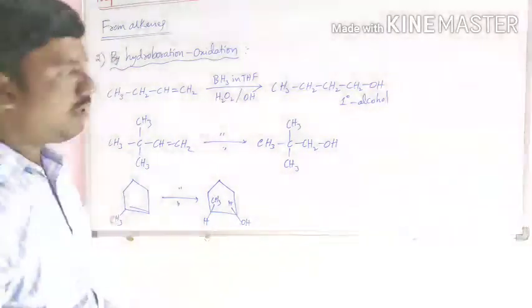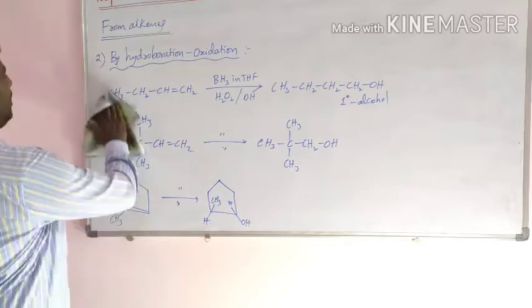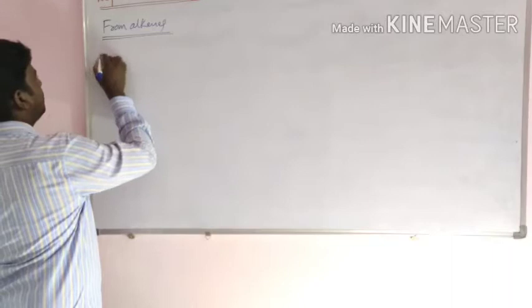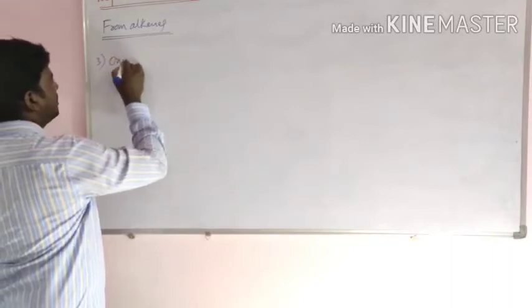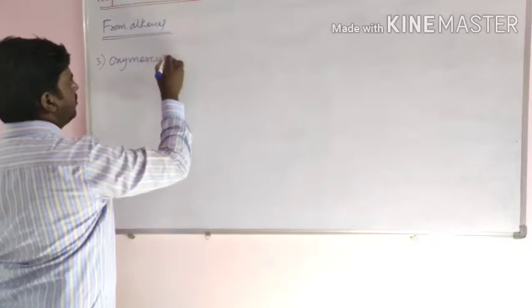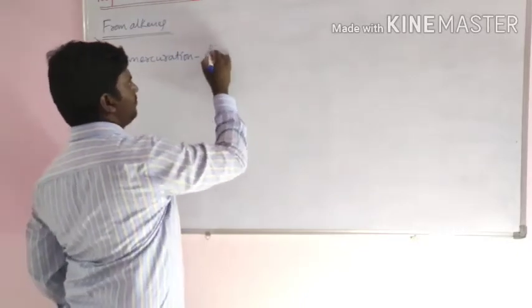Next method, oxymercuration demercuration.